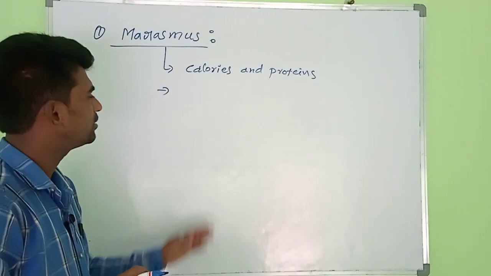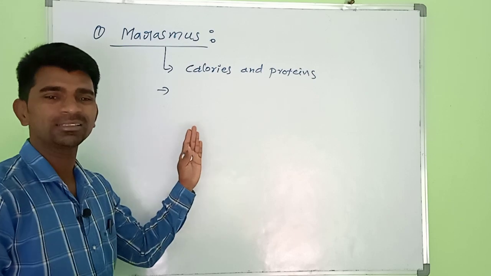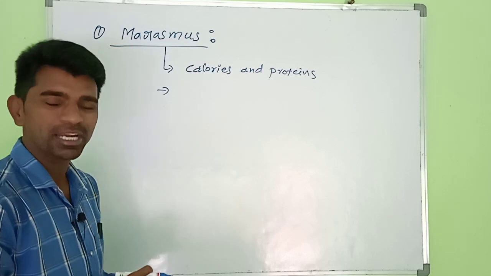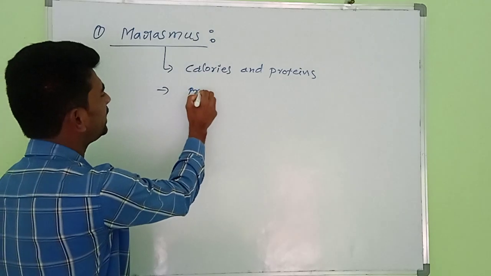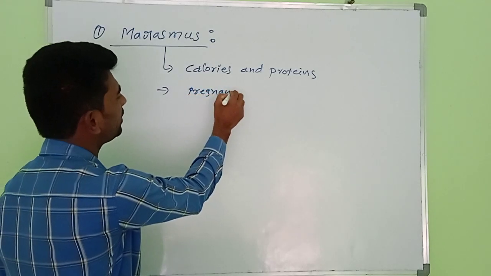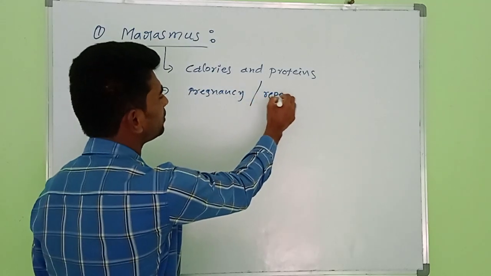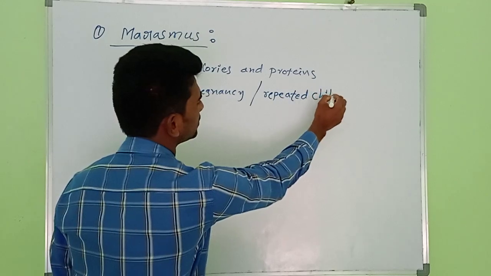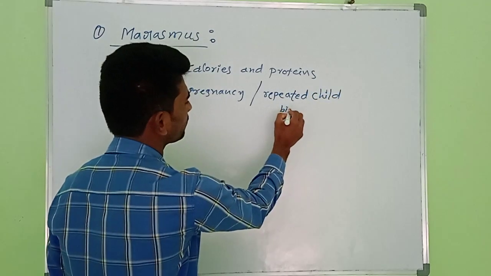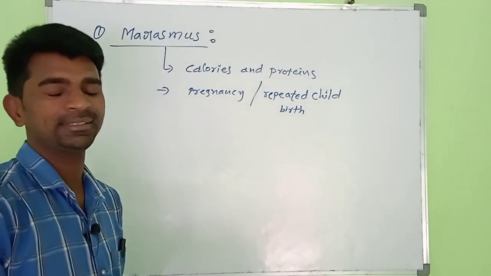What is that? The mother has an immediate pregnancy or repeated childbirth. Immediate pregnancy or repeated childbirth are the reasons for the marasmus disease.